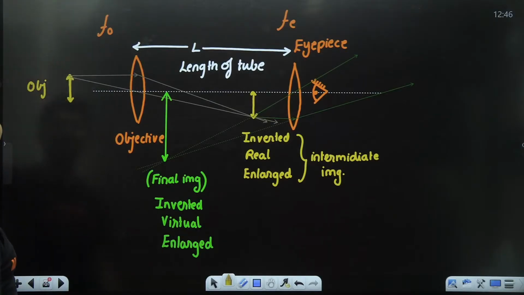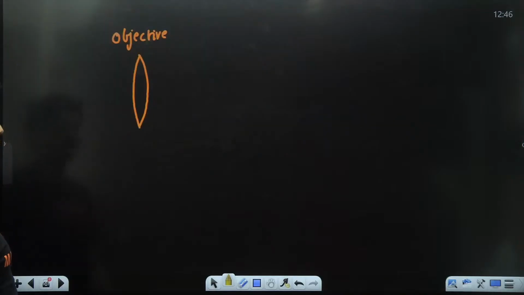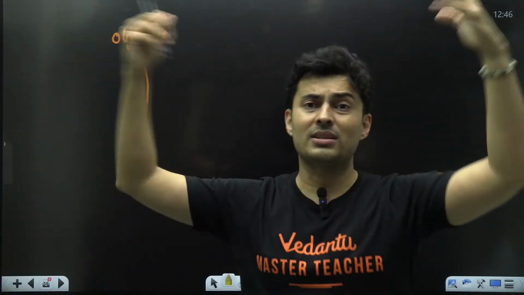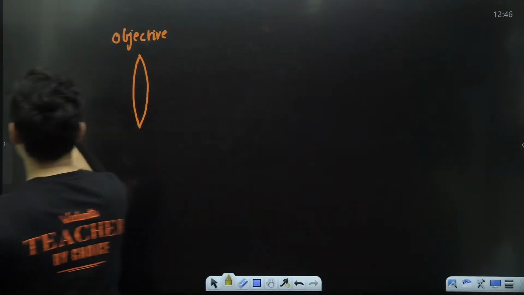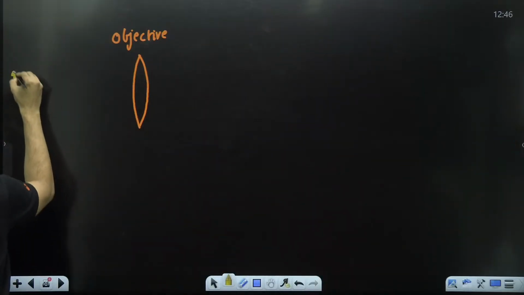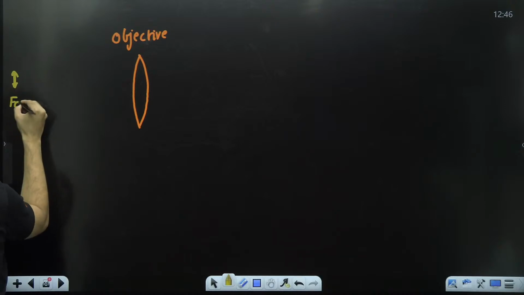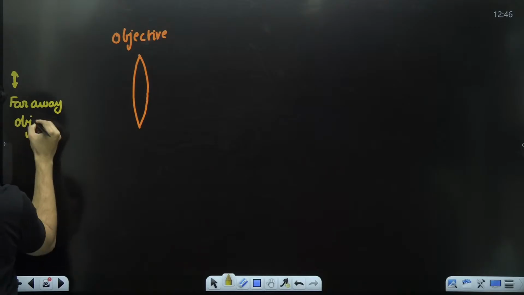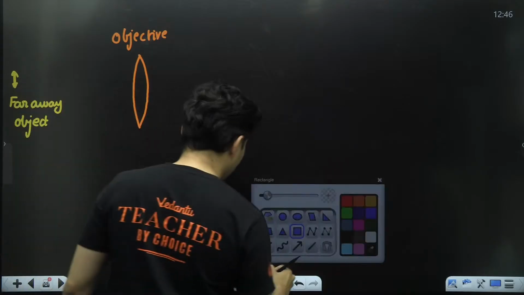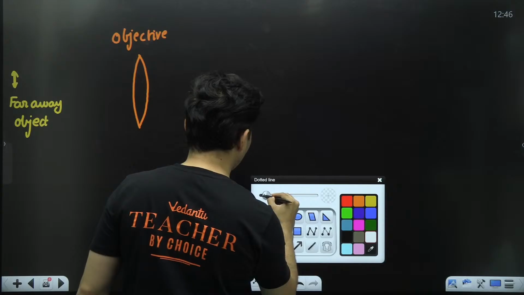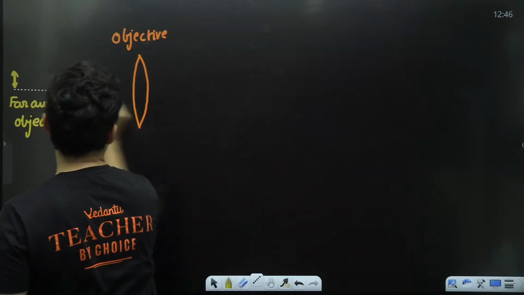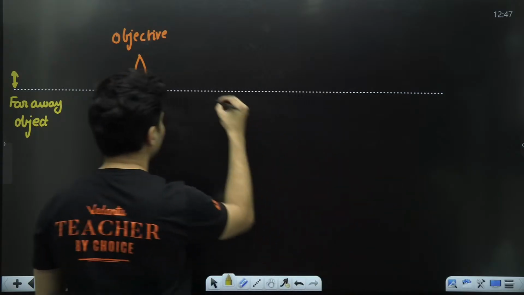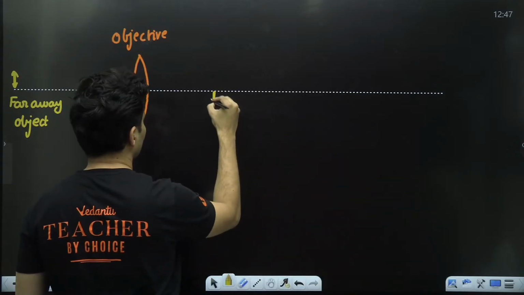Unlike over here, it will be very far away, like when you are seeing the moon, a mountain, a star, or some galaxy. It's a very far away object, and this very far away object will make an image right over here.